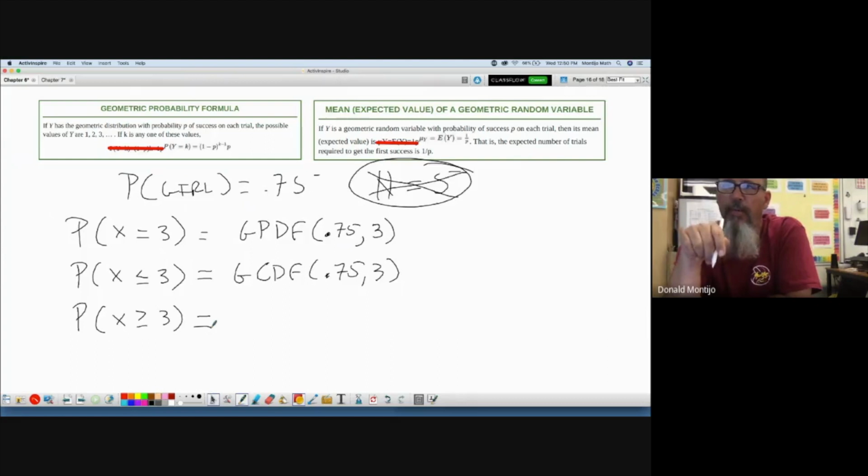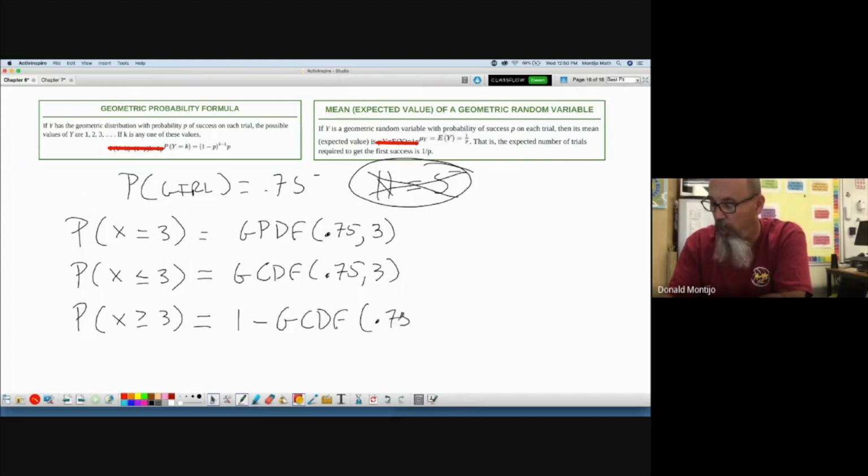So if I want the probability that it takes at least 3 kids to have my first girl, I'm going to have at least 3 before the first girl occurs, using the same language we used before. I'm going to do a CDF, but I want a 1 minus geometric CDF. So I'm going to subtract everything I don't want, and that will leave me with what I do want. Okay, so that would be how I would do it.